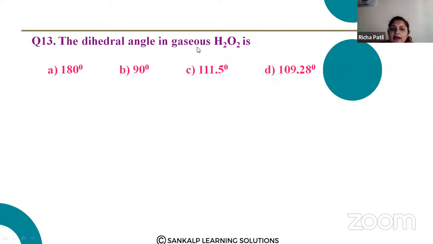The dihedral angle in gaseous H2O2 is... Yes, the dihedral angle. What is a dihedral angle? It is the angle between the planes. Dihedral angle is nothing but the angle between the planes. So the answer is C, 111.5 degrees.